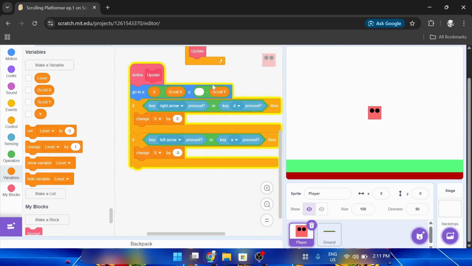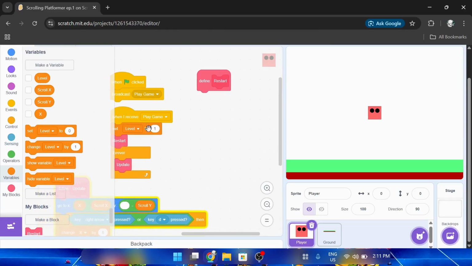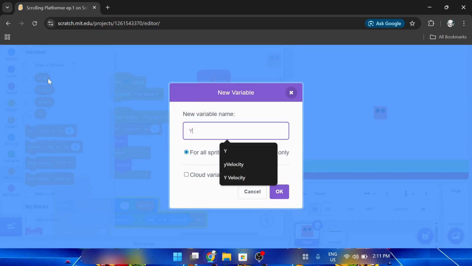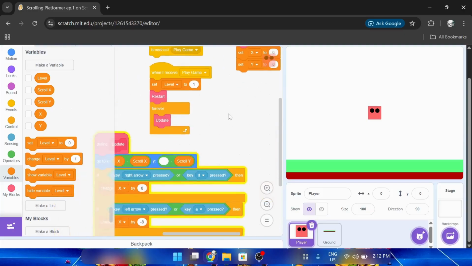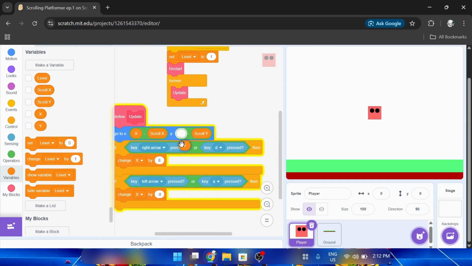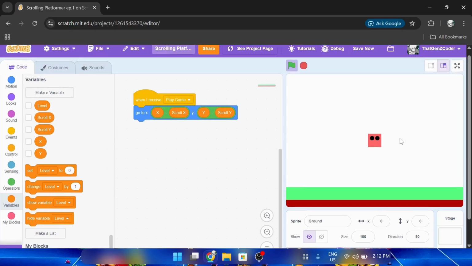And wait, it said 4, right? Oh yeah, we have to add that too. So set X to 0. Oh yeah, so let me just make the Y. Set X, set Y. So now let's make it like this. And now we go here. We gotta make it like this. So okay, like this.